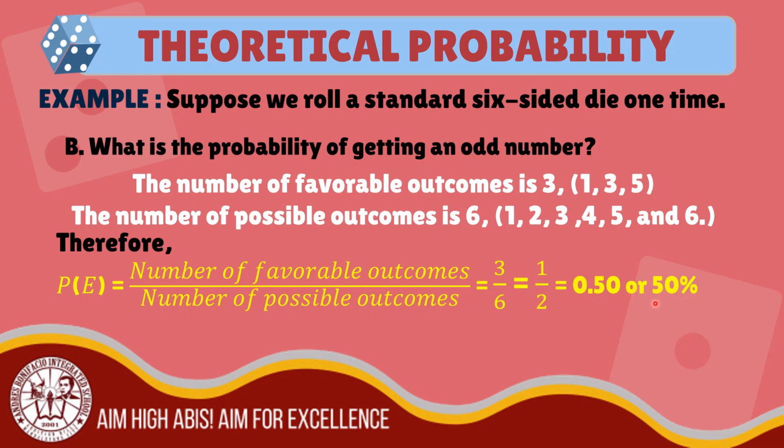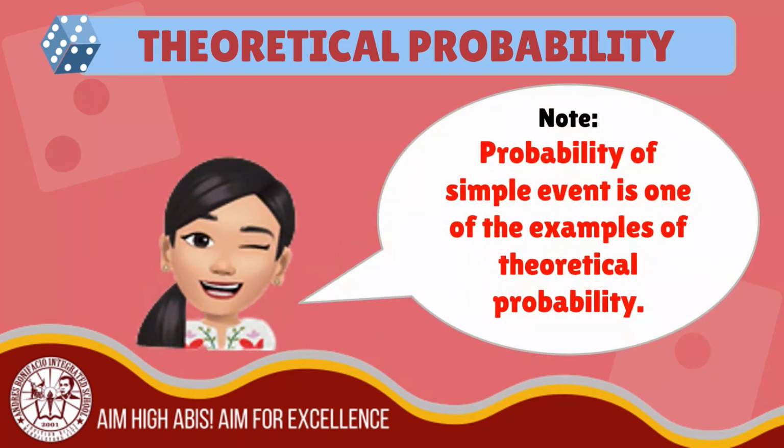So we can say that the probability of getting an odd number when we roll a standard 6-sided die one time is 50%. Take note that probability of a simple event is one of the examples of theoretical probability.